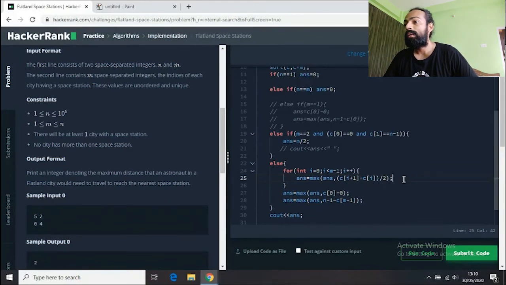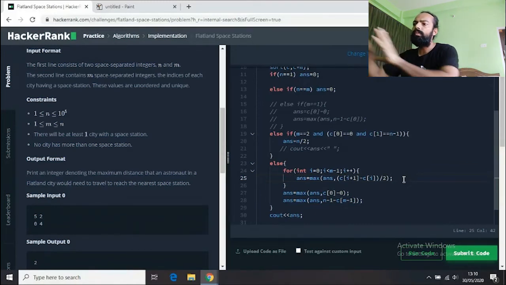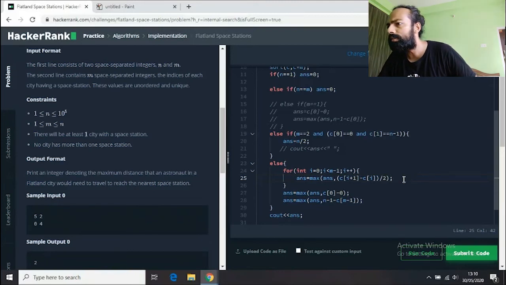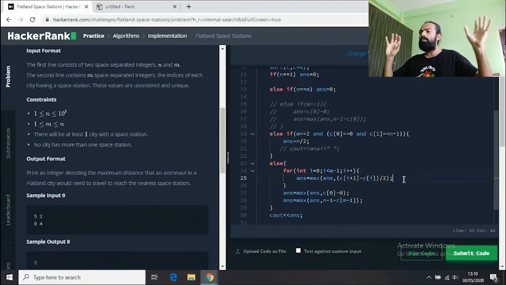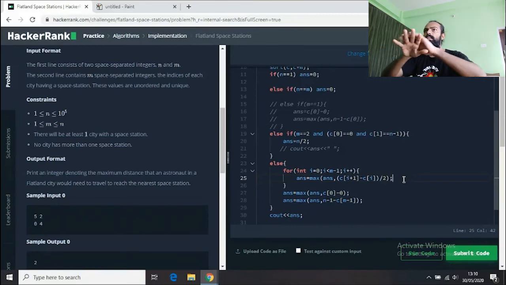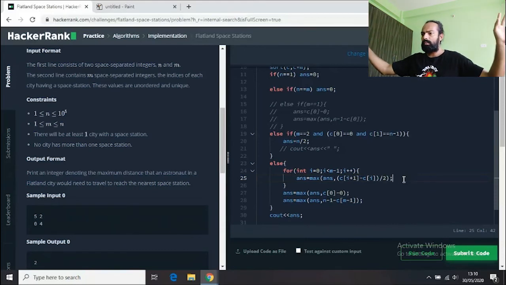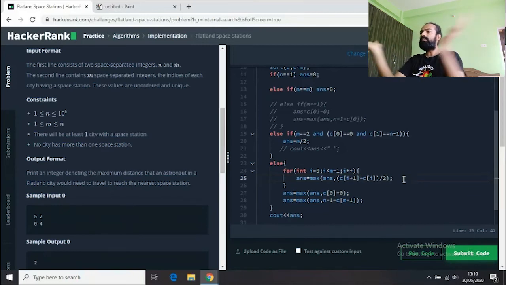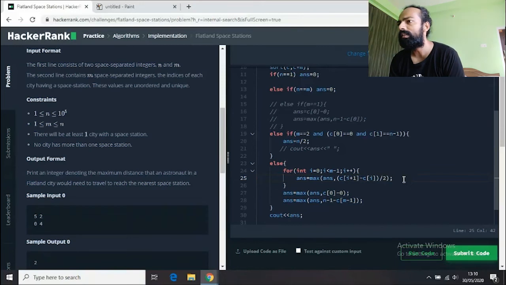And this one looks like a completely unique approach. I just feel that to get this kind of thought process, you have to do a lot of coding and get a lot of experience solving these kinds of problems, so that you can think from different perspectives. Because this one looks so amazing, like the pattern you found between the maximum distance from any city to the space station. So find the first satellite city and then the next satellite city and divide by 2. I just found that amazing.